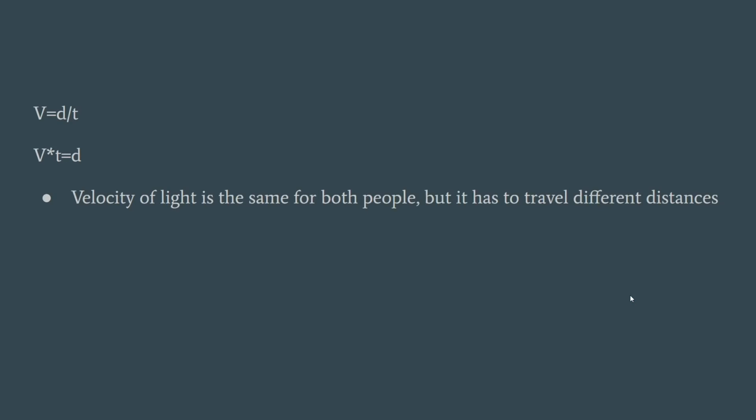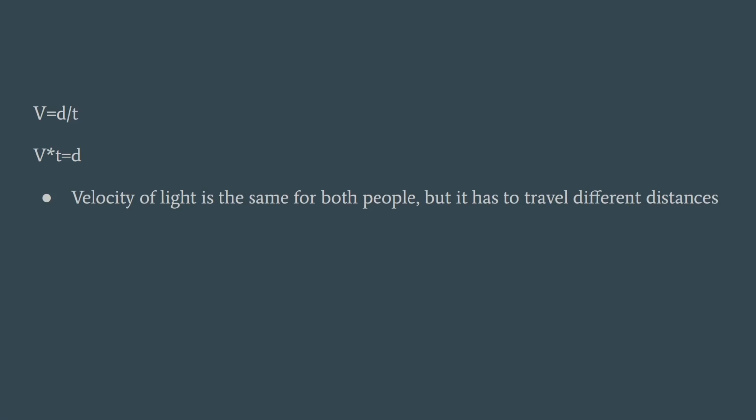Now we know from the second postulate of special relativity that the speed of light isn't what's changing here. The speed of light has to be the same from any perspective. However, the distance it travels from the girl's perspective or the boy's perspective is different. Velocity is equal to distance divided by time, and velocity times time is going to equal distance. We know that the speed of light is staying the same for both of them. So since the speed is staying the same and the distance is changing, that means the relative time for the girl and the guy is also different.